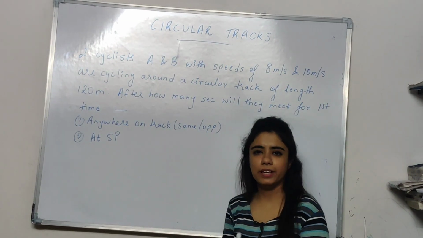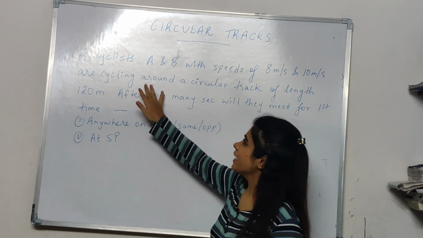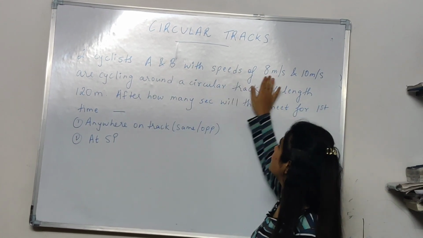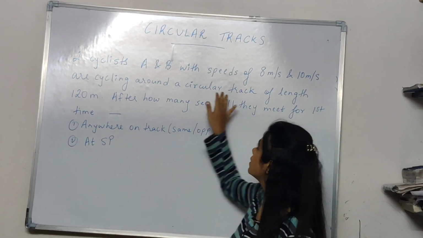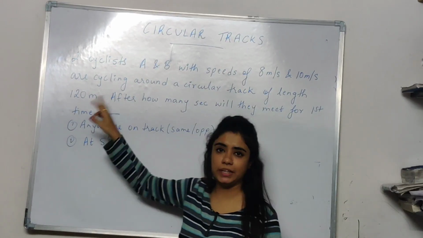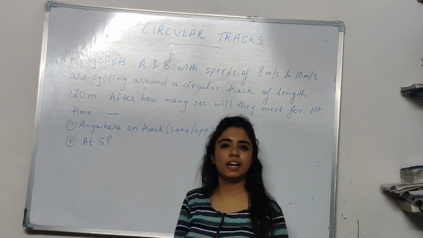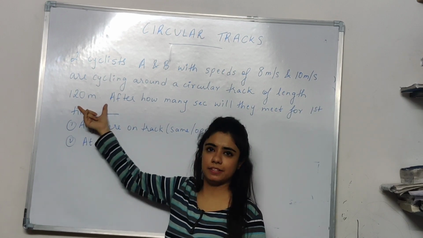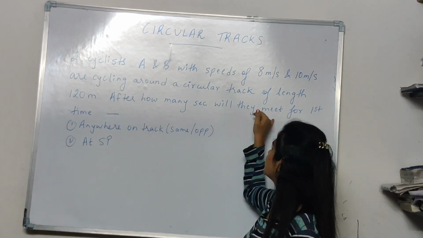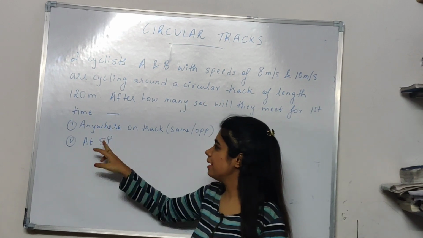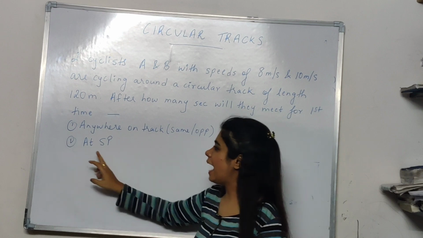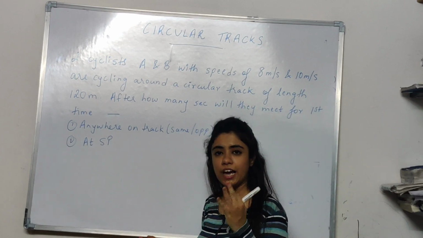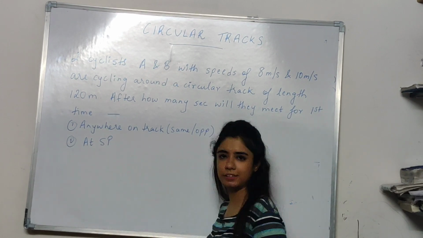Now let's look at a question. Two cyclists A and B with speeds of 8 meter per second and 10 meter per second are cycling around a circular track of length 120 meters. तो मेरा जो circular track है उसका length is 120 meters. After how many seconds will they meet for the first time anywhere on the track, same direction and opposite direction, and at the starting point? So we have all three questions incorporated here.